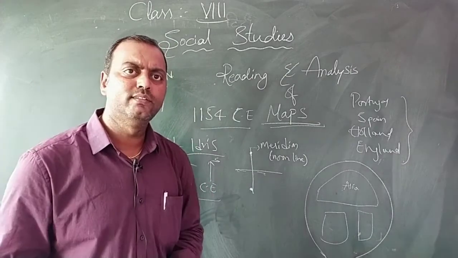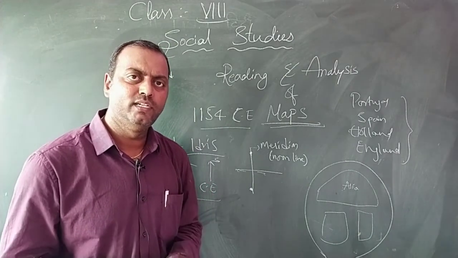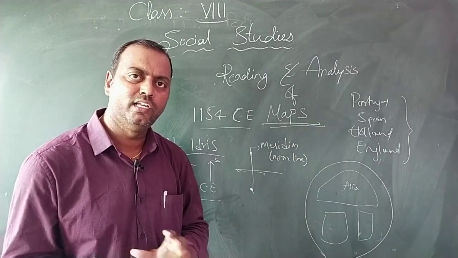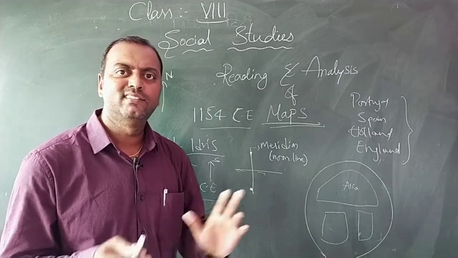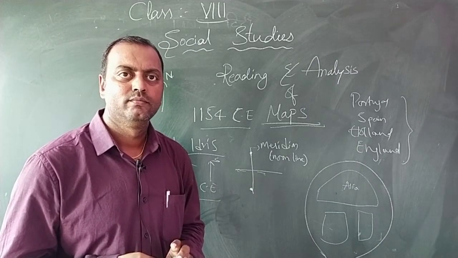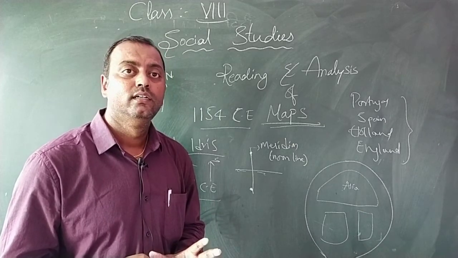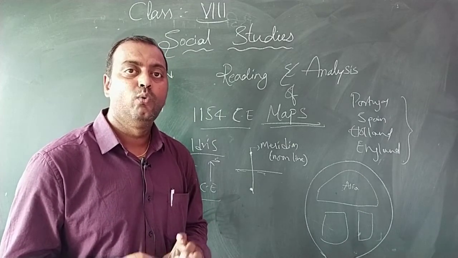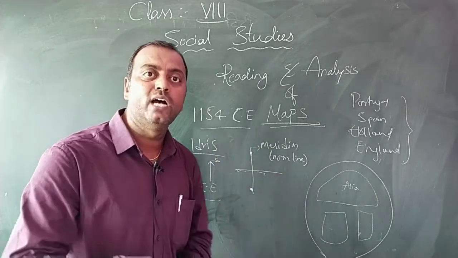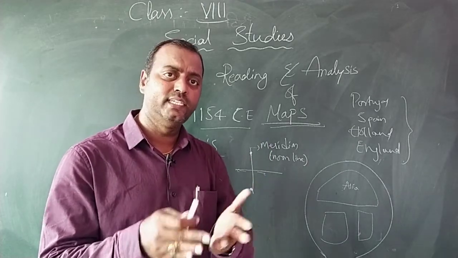You know it very well, friends, that Columbus traveled towards the western side in order to reach India and discovered America. Later, in 1498, a Portuguese sailor, Vasco da Gama, went around Africa and reached Calicut in India.